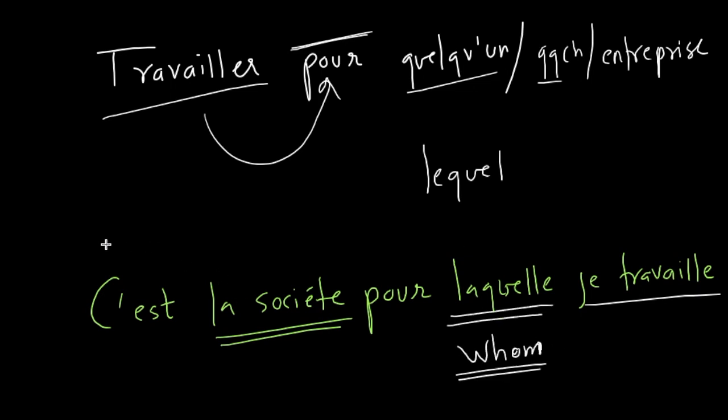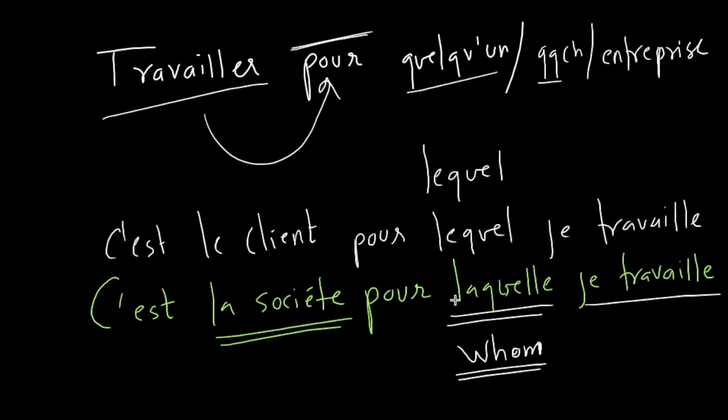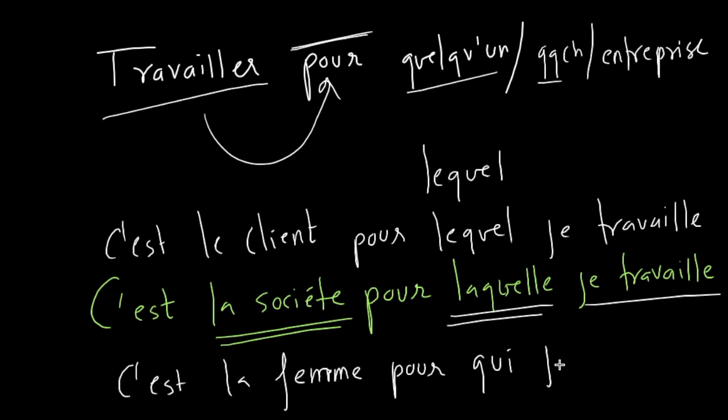If this were masculine, like we said le client, right? So it would have been pour lequel je travaille. Laquelle could be whom or which, like the society for which I work, or the company for which I work. It could mean which or whom. Okay. C'est la femme pour qui je travaille. Why am I not using laquelle here? Because I told you, lequel, laquelle, lesquels, lesquelles, we don't usually use them for people. I'm specifying here: it's the woman for whom I work.